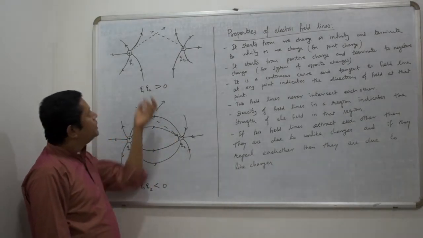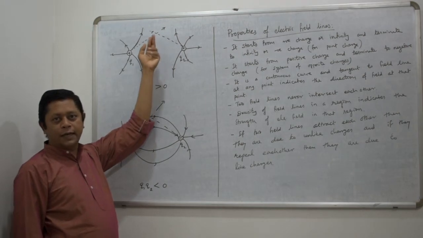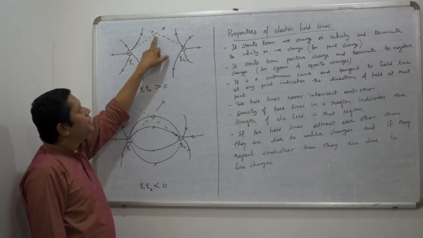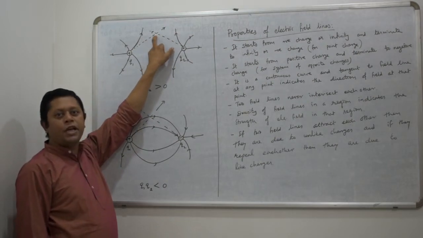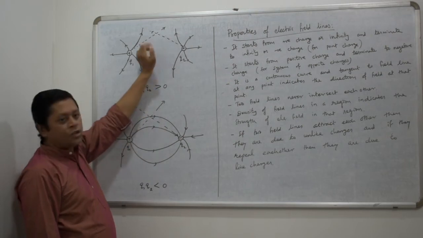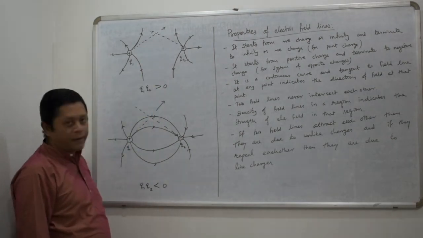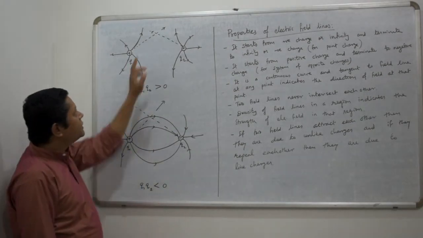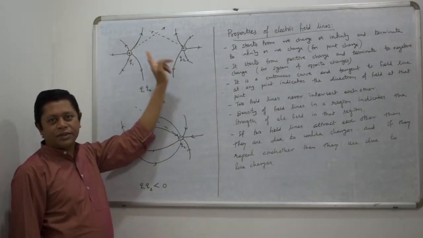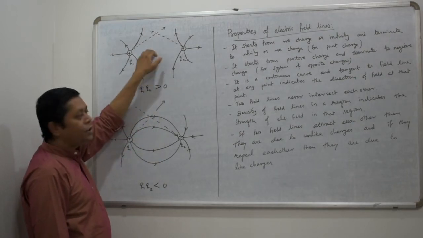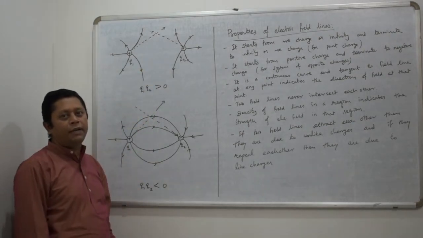What is the reason? If two field lines intersect each other at any point, at the point of intersection there will be two directions of electric field, which is not possible because electric field is a vector quantity. So at any point, if there is electric field due to more than one charge, you will get the resultant electric field, and that's why you will have a unique direction of electric field at a given point.